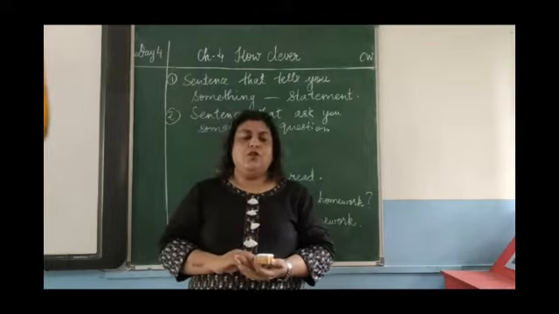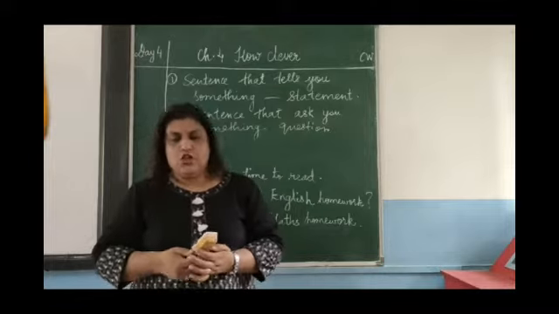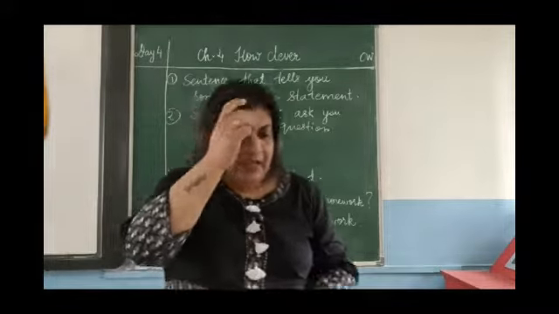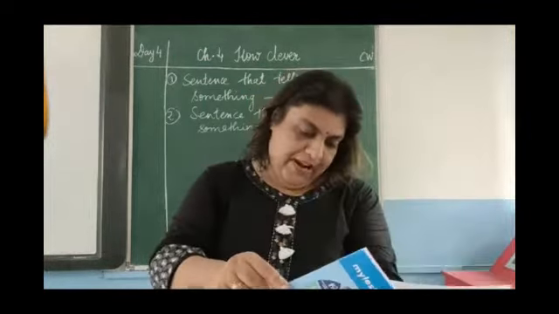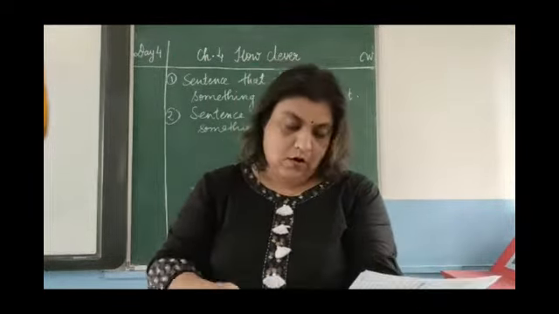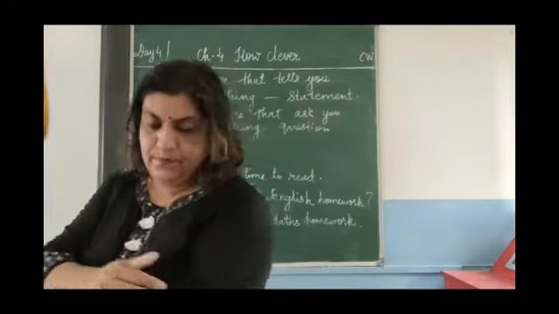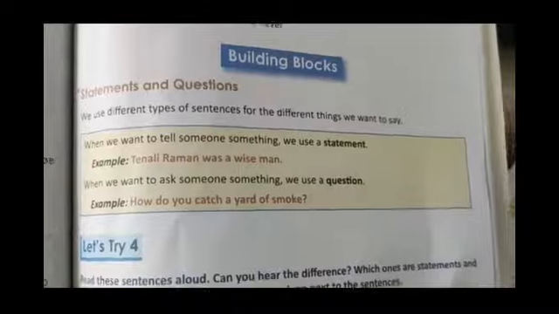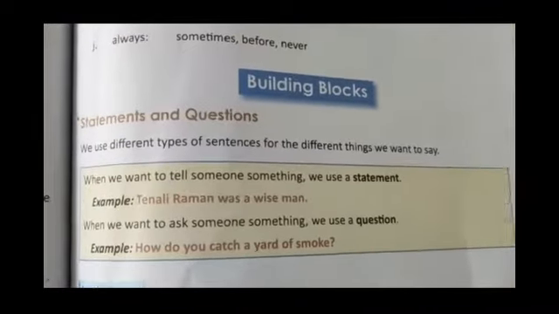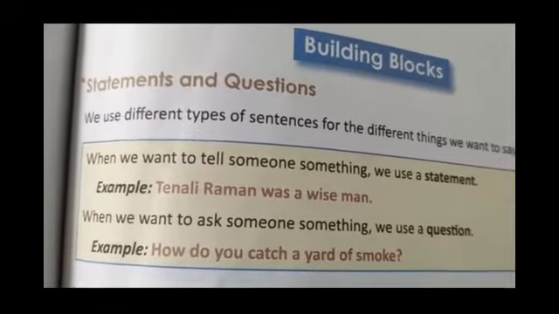Okay. So children, related to this topic, we will do Let's Try 4. So you will open your CB, Let's Try 4. Just open page number 49. Alright? Okay. So shall we start? Okay. So children, all of you have opened page number 49. Okay. So it is written statements and questions.